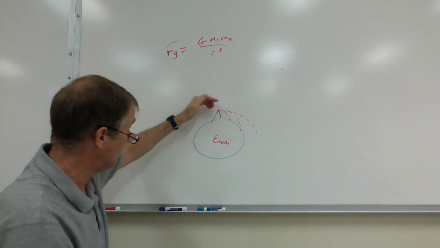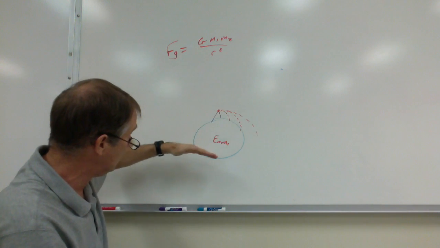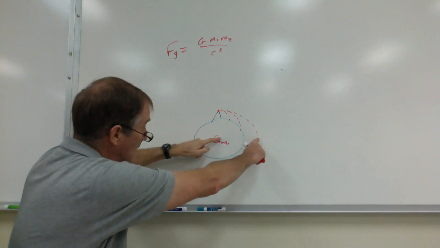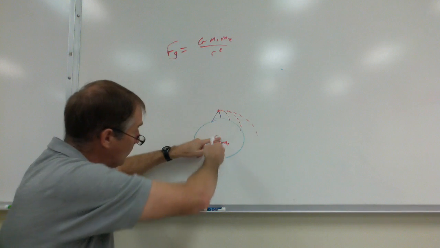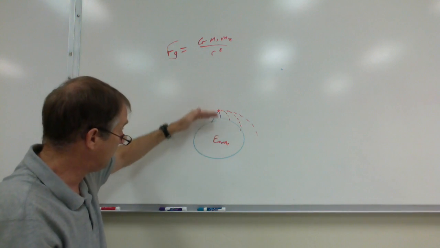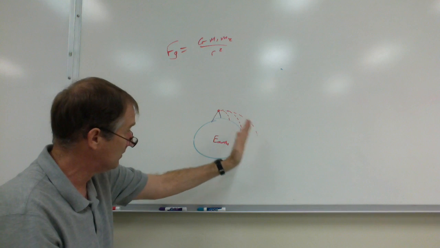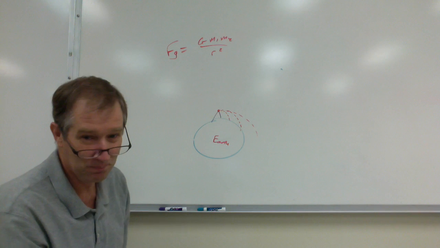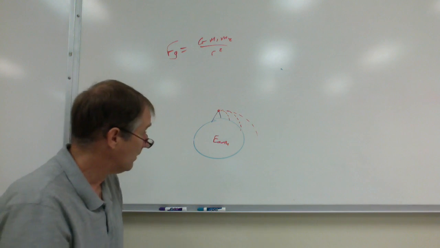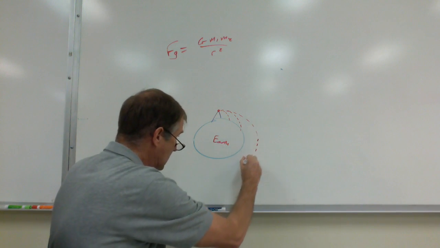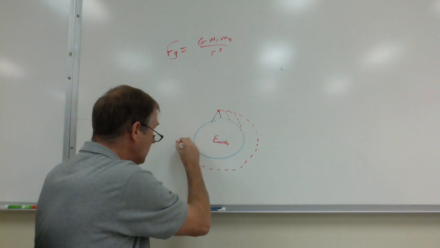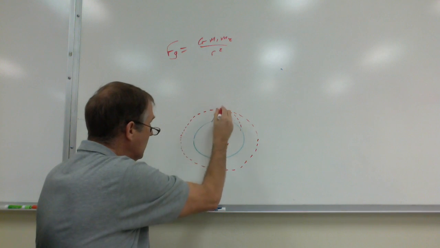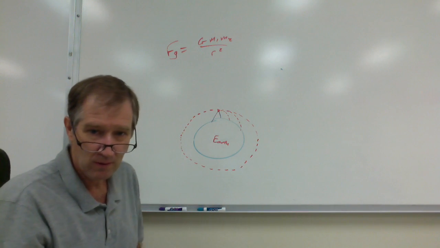It's trying to hit the ground because it's moving with horizontal velocity and vertical velocity. Notice it was here. Now it's here. If you didn't give it horizontal velocity, it would have fallen straight down and hit the Earth. But it's falling down and moving horizontally, and it has enough horizontal velocity that its range is bigger than the radius of the Earth. So it's trying to hit the Earth. It's falling, but it's got so much horizontal velocity, it just keeps missing the Earth. That's orbit.